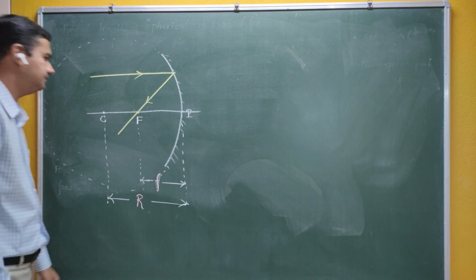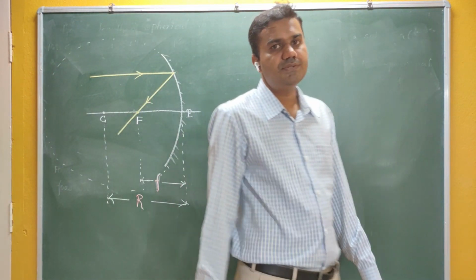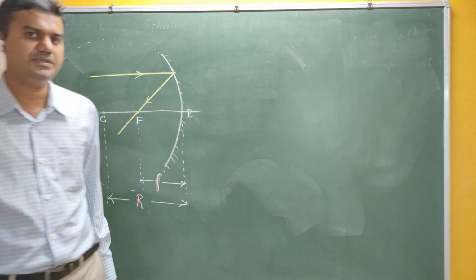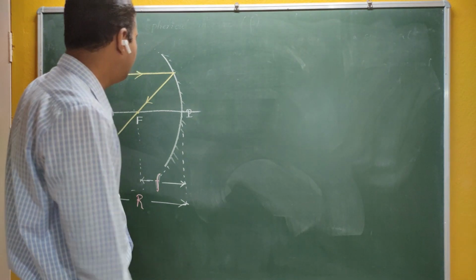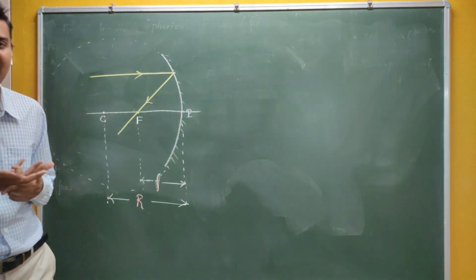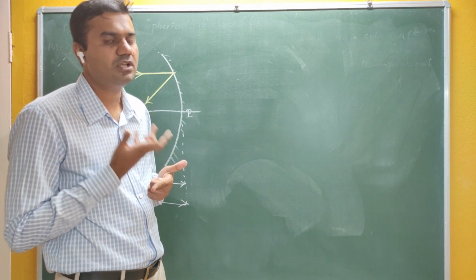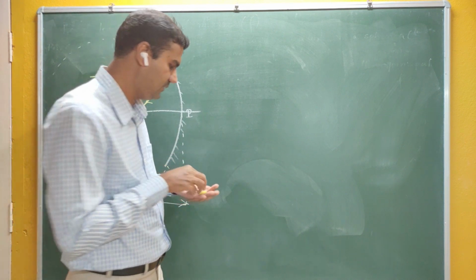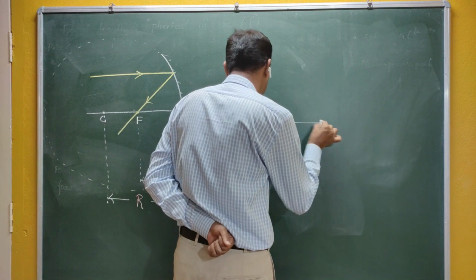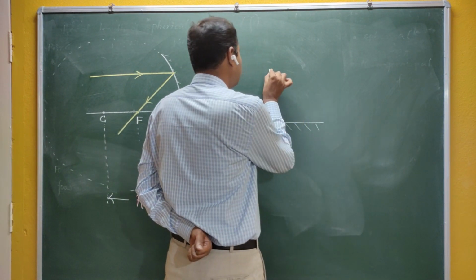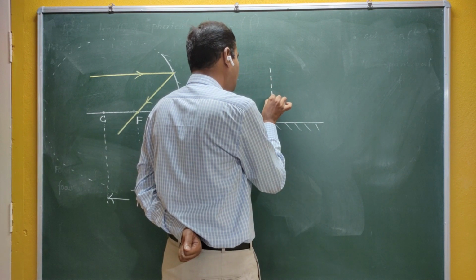Okay, so if it is a reflection, it should obey the laws of reflection. The laws of reflection say that the incident ray, the reflected ray, and the normal must lie on the same plane. If you take the plane mirror example, this is a plane mirror here. The line which is perpendicular to the surface is called the normal.